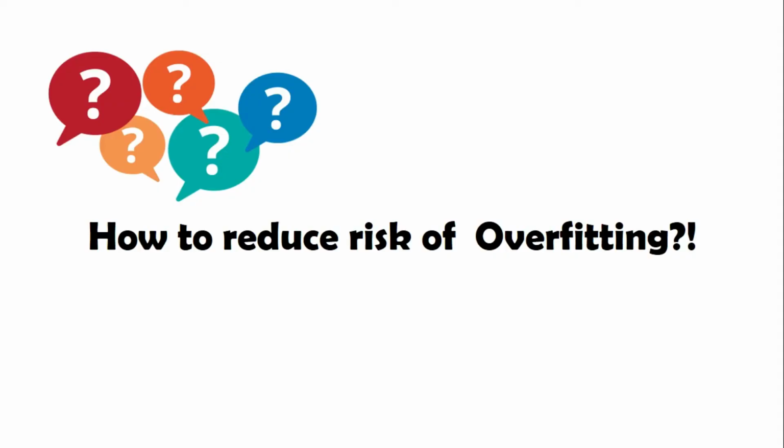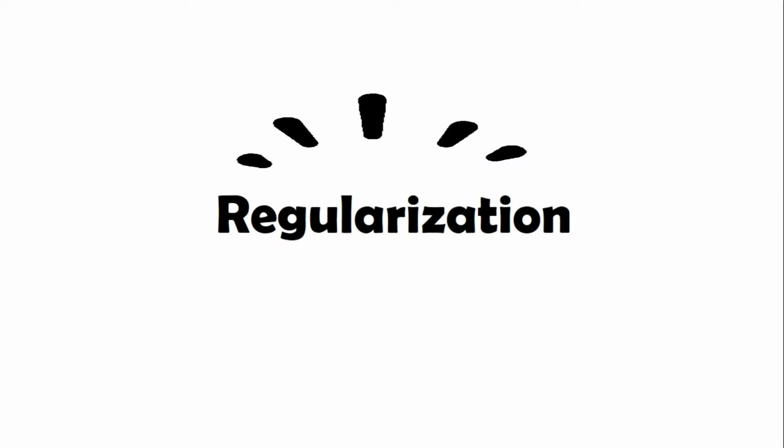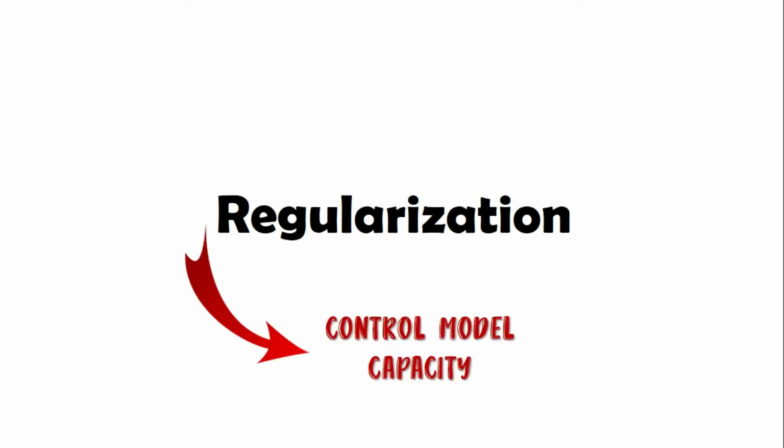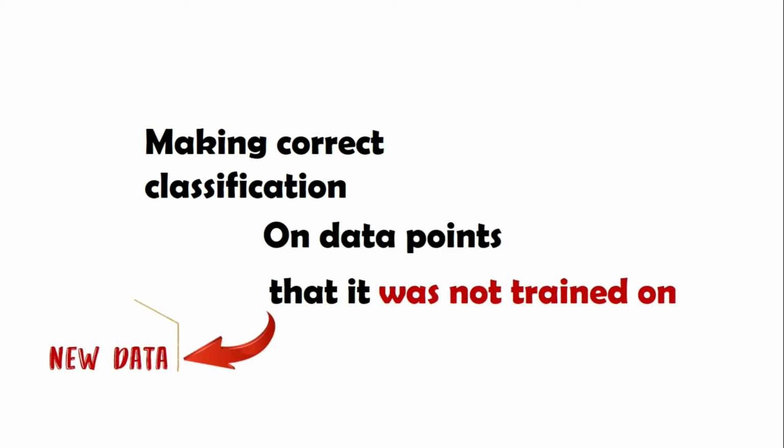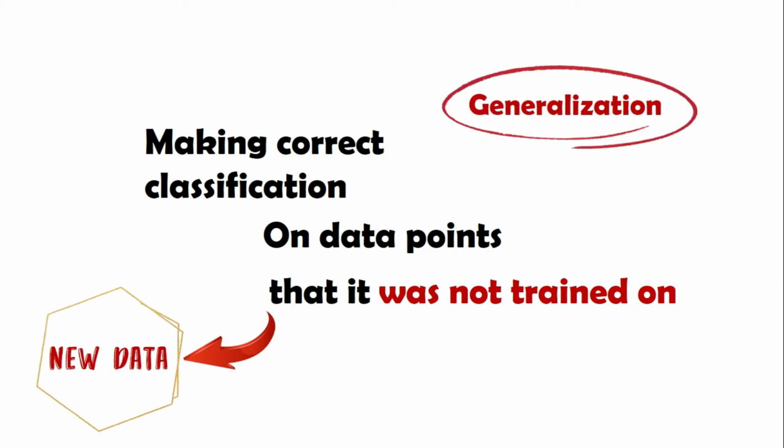Now let's see how we can lessen the effect of overfitting. The answer is regularization. Regularization helps us to control our model capacity. We use regularization to make sure our model is good enough at making correct classifications on data points that it wasn't trained on, which we call the ability to generalize. So by using regularization, we can reduce the risk of the overfitting problem.